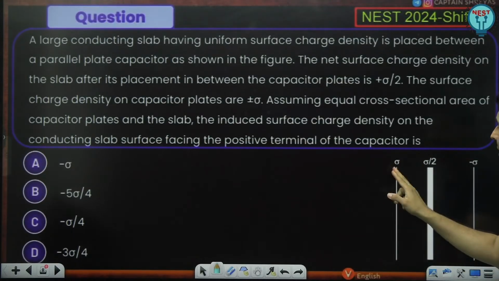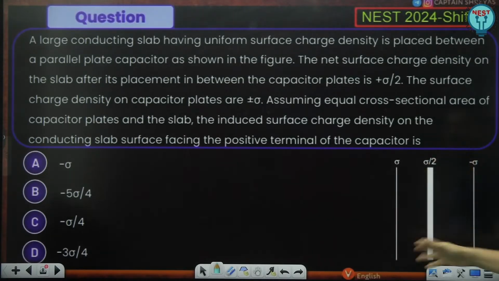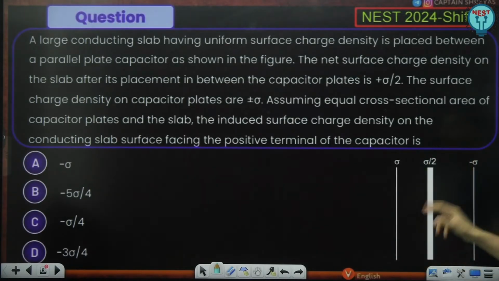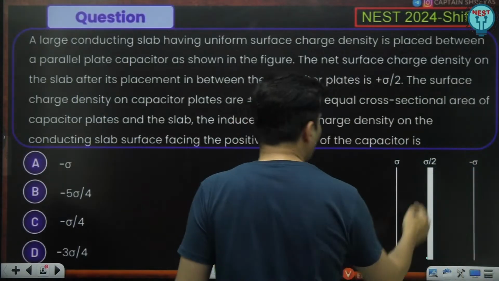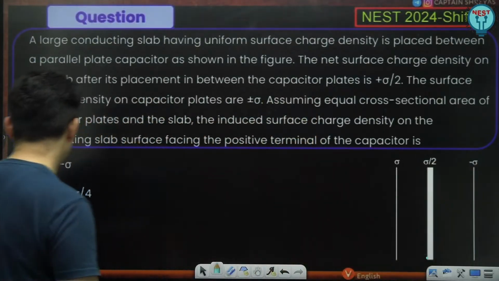On the left plate, it is plus sigma. On the right plate of the capacitor, it is minus sigma. Assuming same cross sections, then the induced surface charge density on the conducting slab surface facing the positive terminal is how much? Basically, how much is the charge density here is what they have asked.